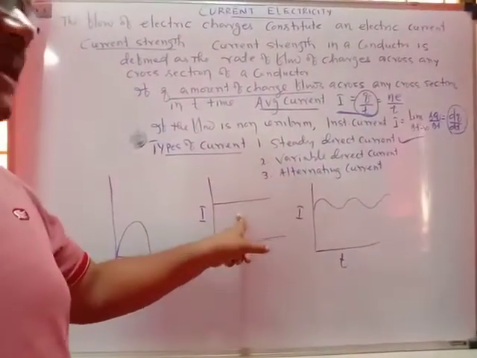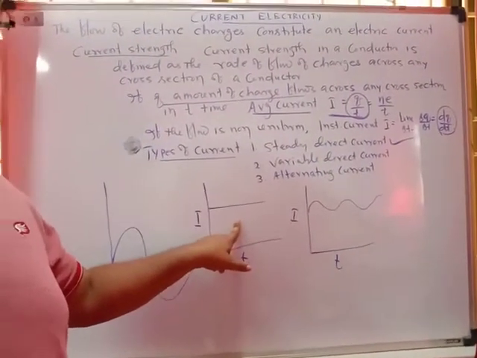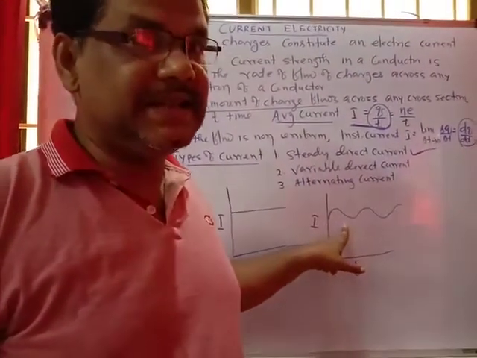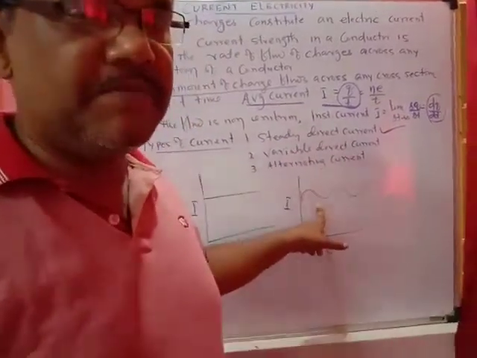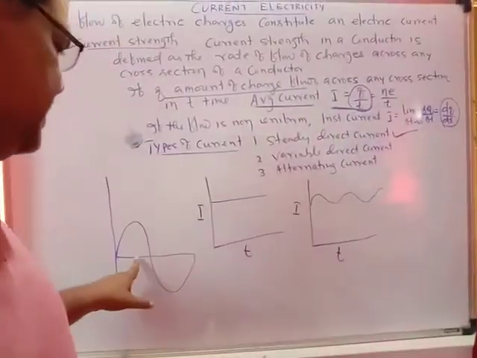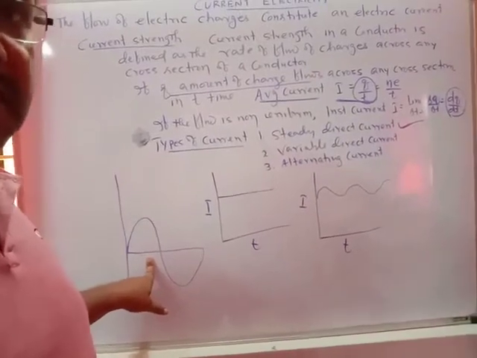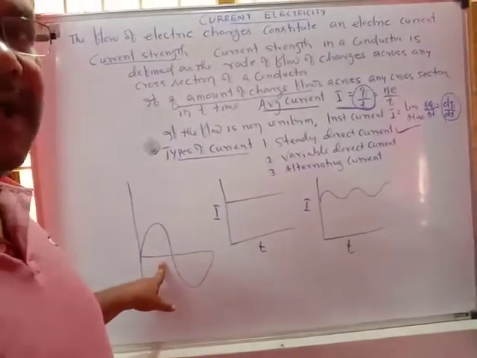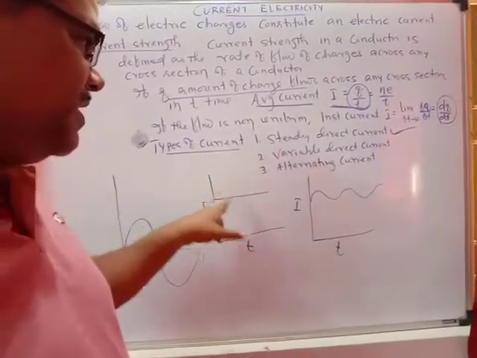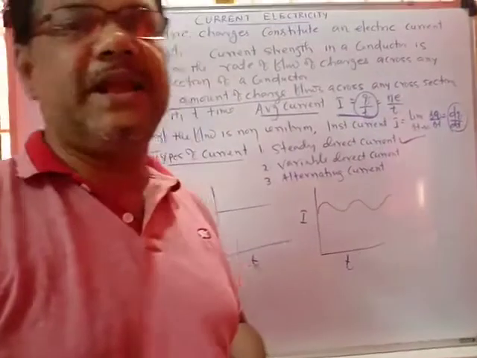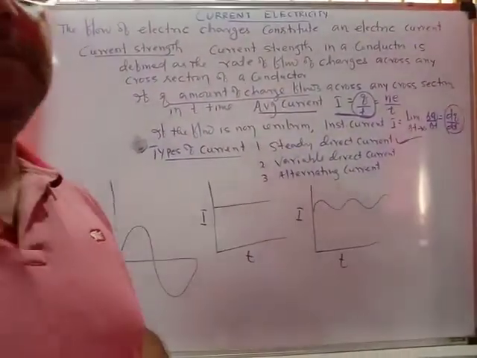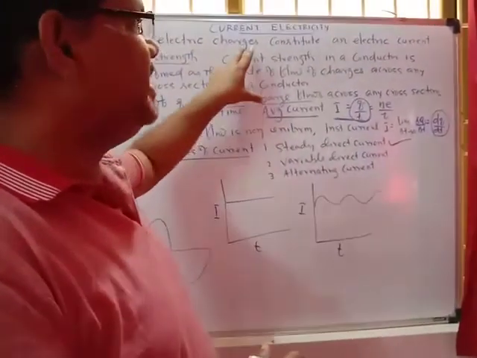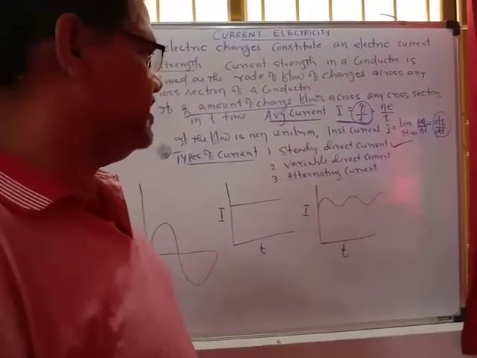This steady direct current we get from the cell. The variable direct current we get from the DC generator. And the alternating current, which you use in your home, you get from the AC generator. So these are the different types of current. Overall, current means the charges flowing in a single direction, and that flow is called the electric current.